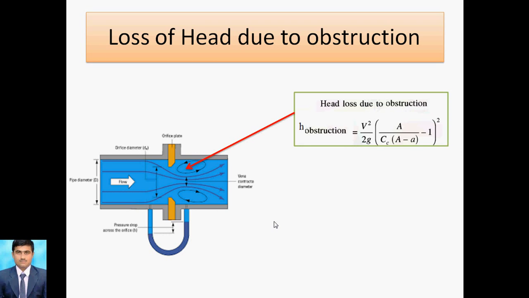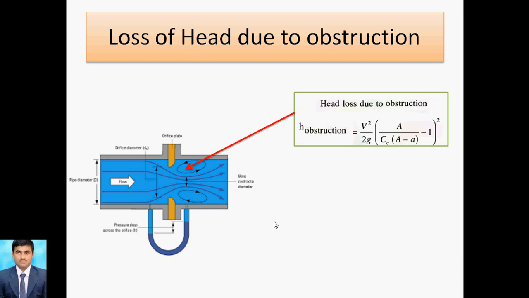Here CC is the coefficient of contraction, which is computed from the vena contracta. Capital A is the area of the pipe, pi by 4 D square. This is the major diameter, and the smallest diameter is the orifice diameter, which is why we consider small a, pi by 4 d square. So these are the two areas we are forming. Capital A is for the pipe diameter and small a is for the orifice diameter.